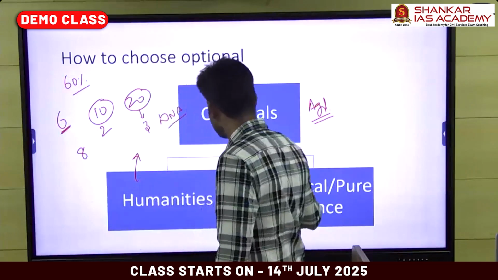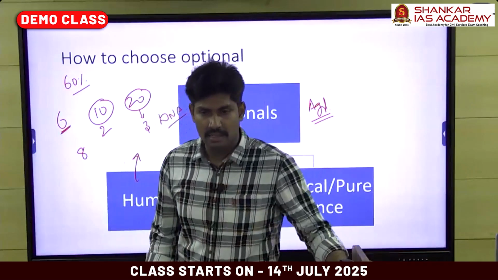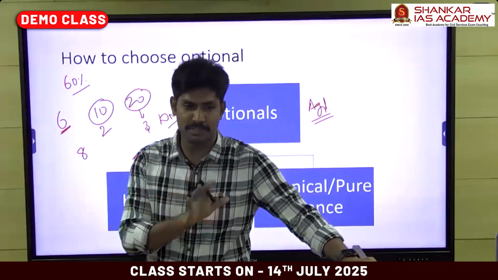But in the pure science area, for some questions, if you are giving the correct answer, you can get even 8 out of 10. It is possible. This is the advantage of a pure science optional.